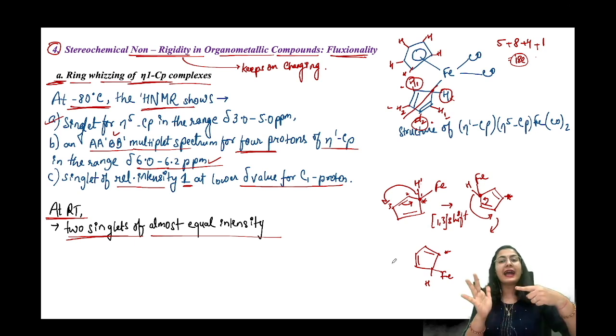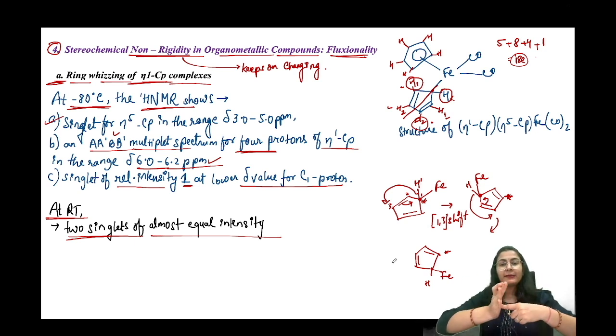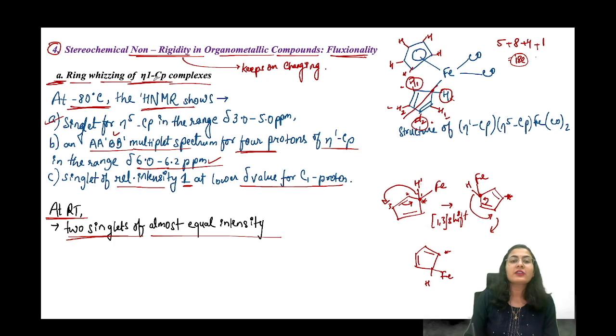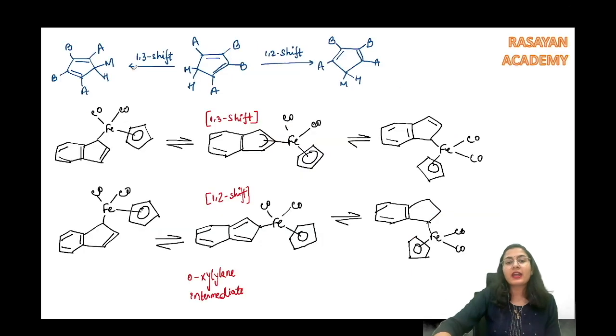Iron is connected at one point, but that keeps on changing constantly. The ligand is doing a whizzing. That is called ring whizzing, the ring whizzing of eta 1 CP complex. How is it whizzing? I just showed you a 1-3 shift.